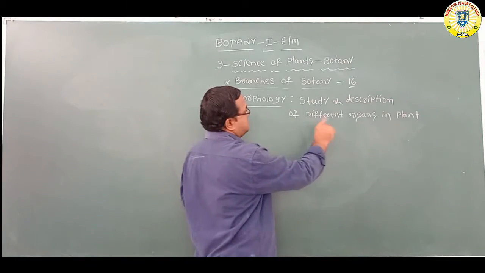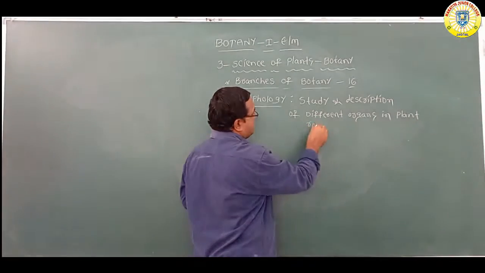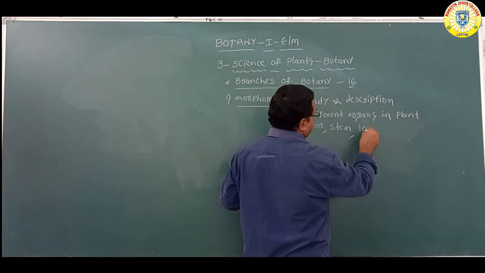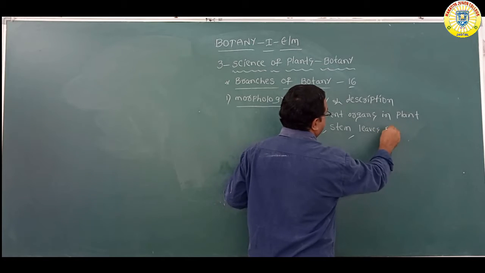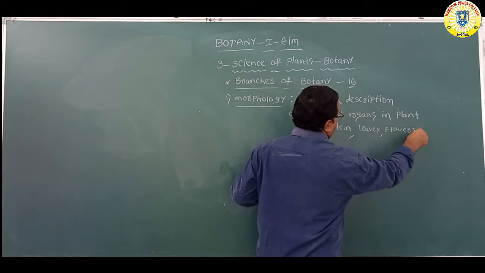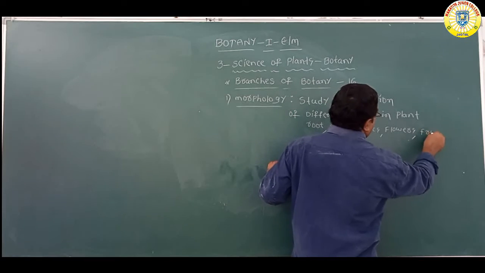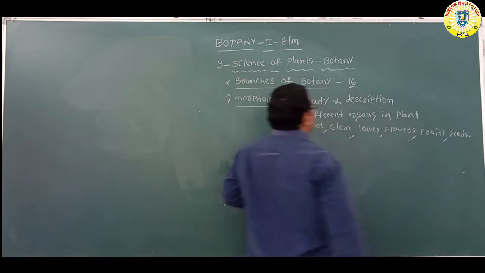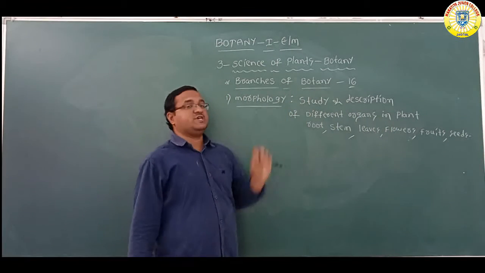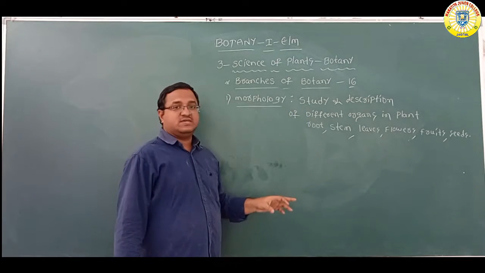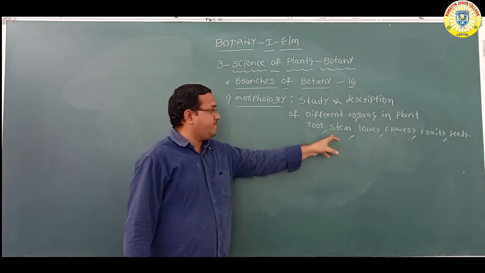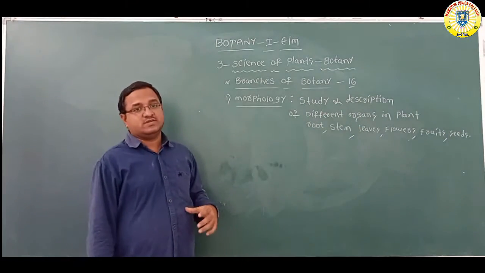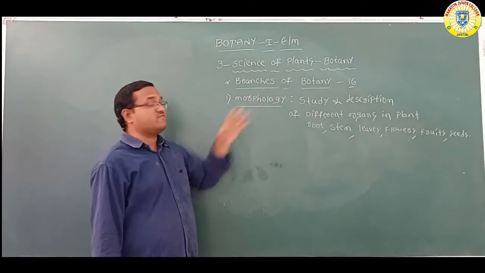It means study of the roots, stem, leaves, flowers, fruits, seeds, etc. So study and description of different organs in plants like roots, stem, leaves, flowers, fruits and seeds, this is called morphology.